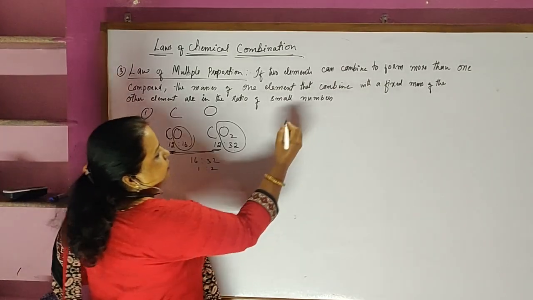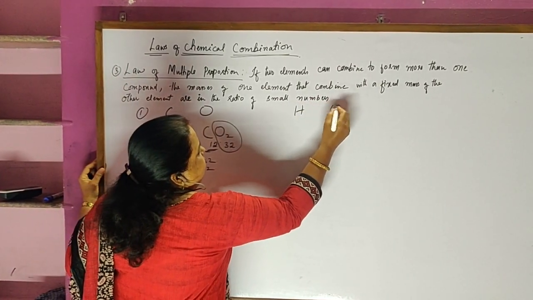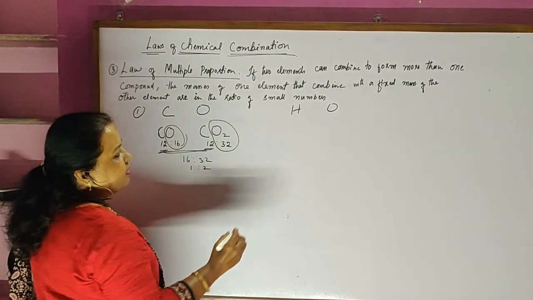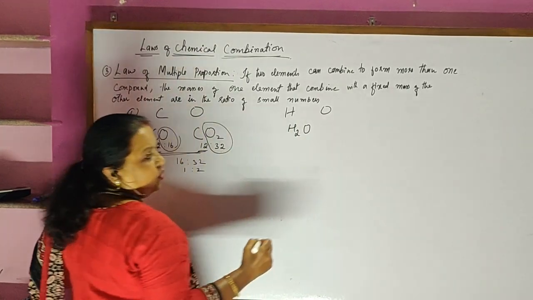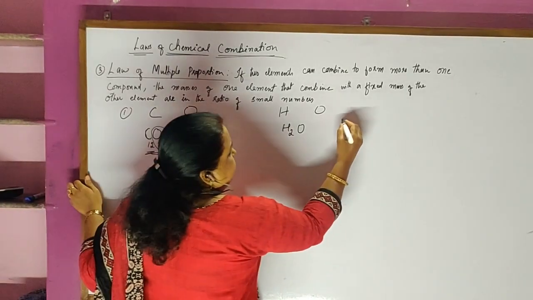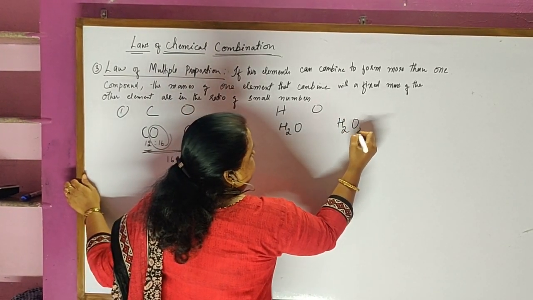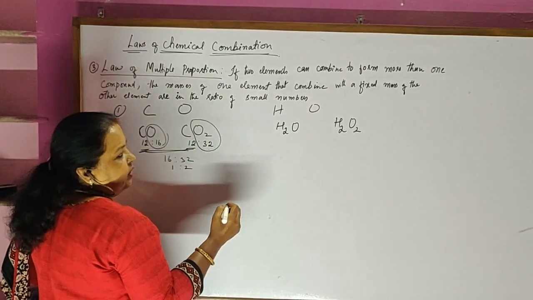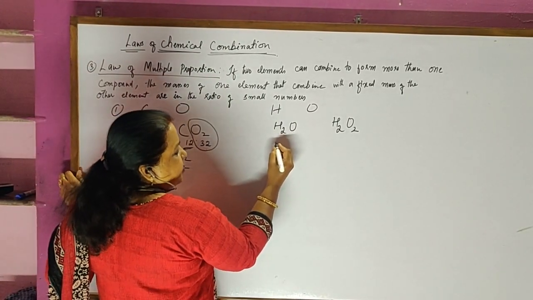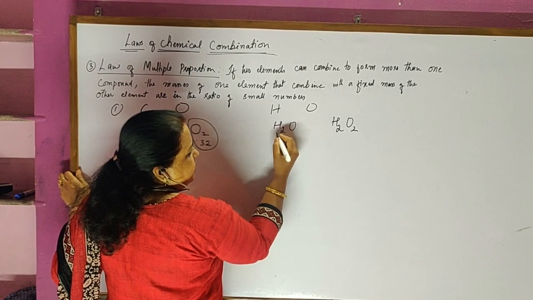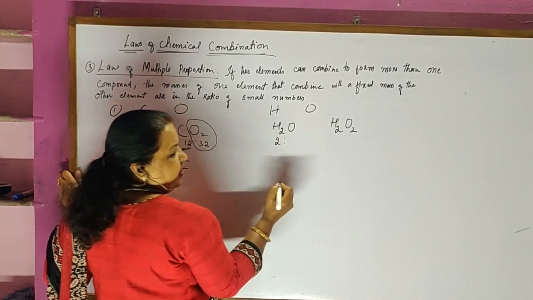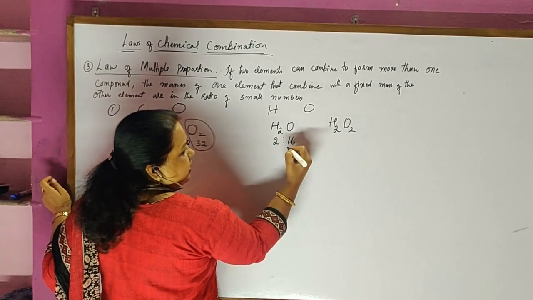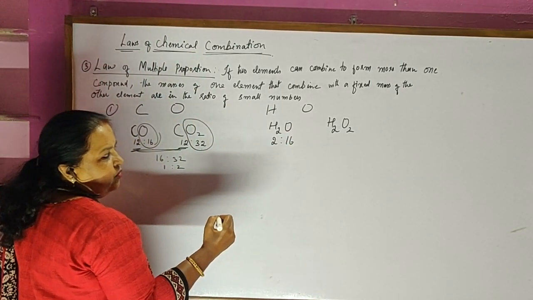Let's take another example, hydrogen and oxygen. Hydrogen and oxygen can combine and form two different compounds. One is water, another it can form is hydrogen peroxide. Again here, if I look at the ratio of the masses which combine, 2 grams of hydrogen is capable of combining with 16 grams of oxygen to form water.